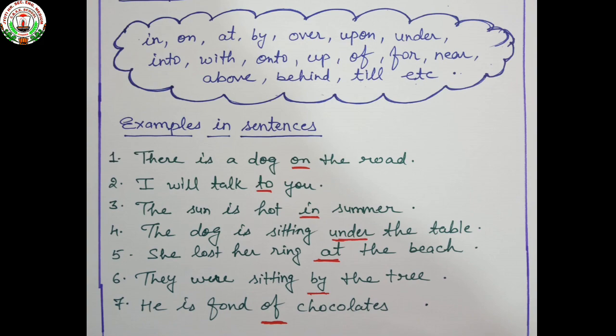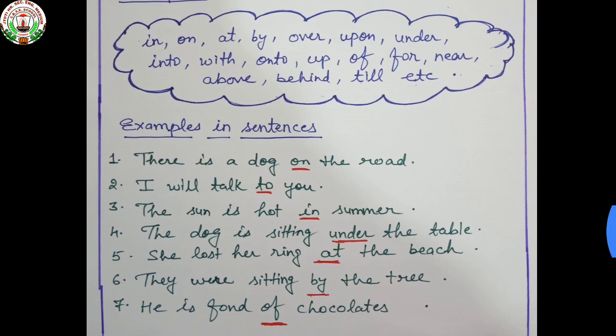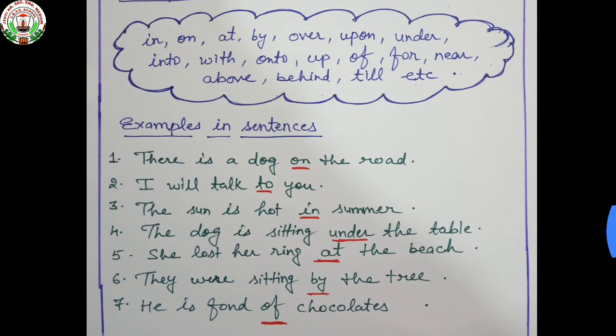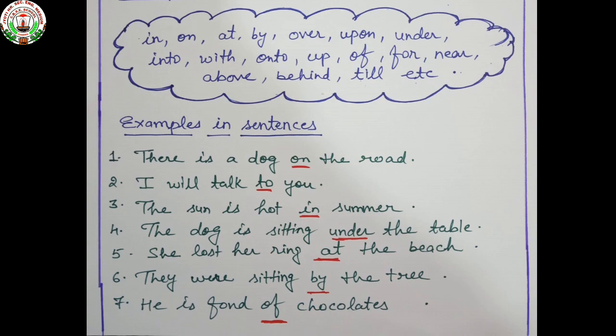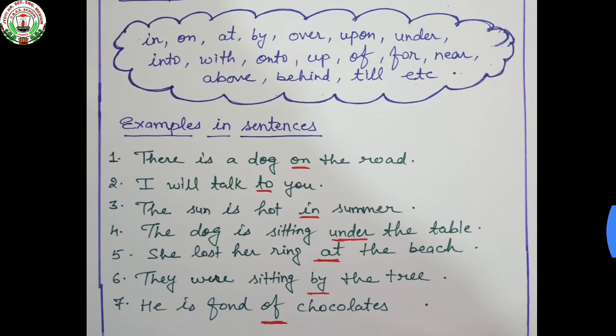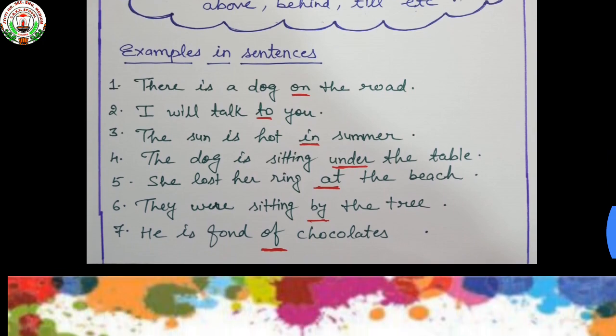The sun is hot in summer. The dog is sitting under the table. She lost her ring at the beach. They were sitting by the tree. He is fond of chocolates. So here, on, to, in, under, at, by, of, all these are prepositions, and these types of words are called prepositions.